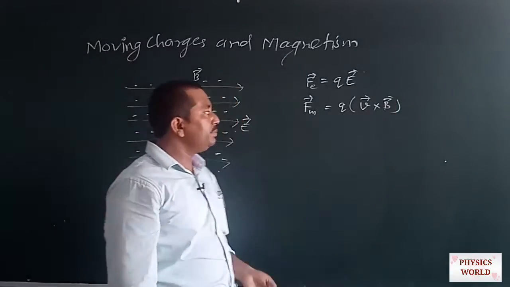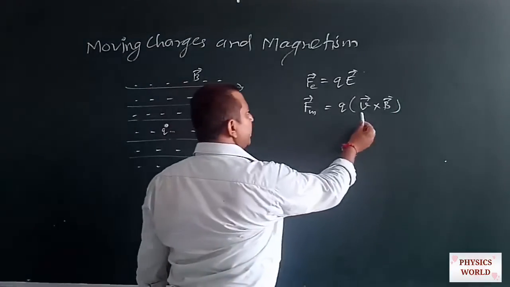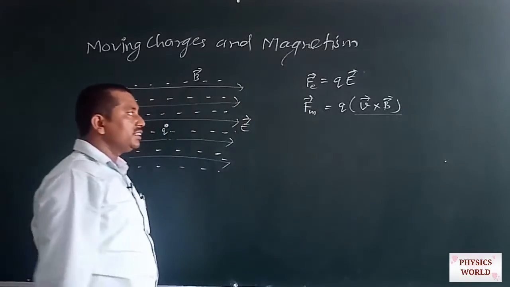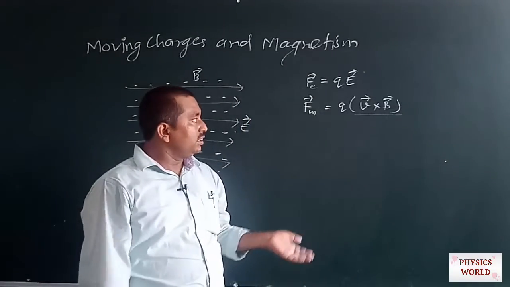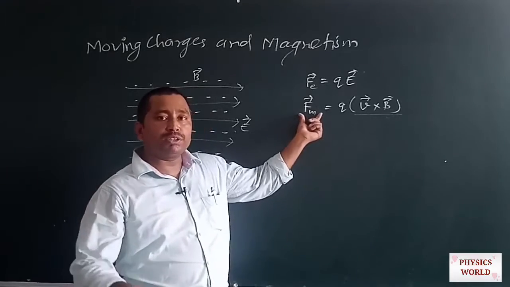It means the plane formed by the velocity and magnetic field always has the force direction perpendicular to itself.